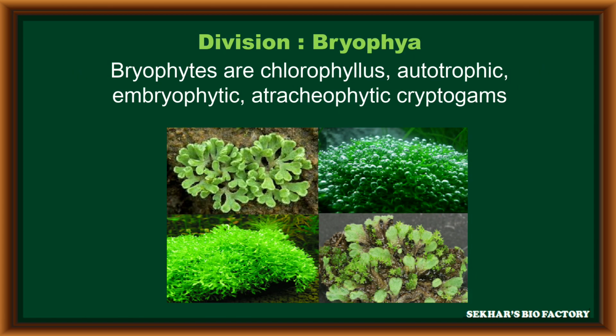Division Bryophyta. Bryophytes are generally chlorophyllous in nature, autotrophic, embryophytic, atracheophytic cryptogams. For the first time, an embryo structure is developed in bryophytes, so these are called embryophytes, and there is no development of xylem and phloem tissue in bryophytes, so these are called atracheophytic cryptogams.